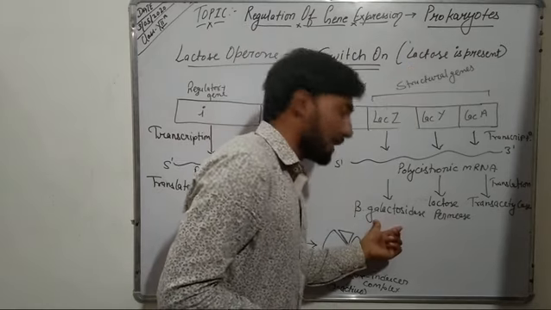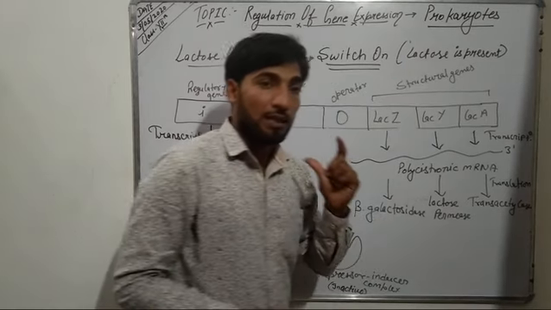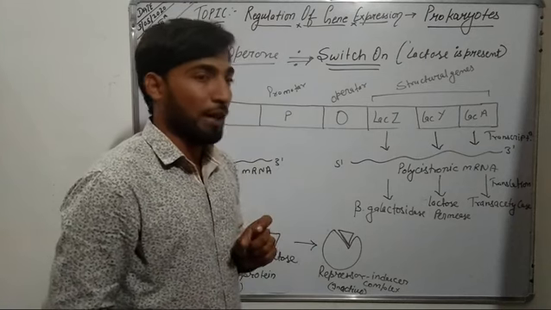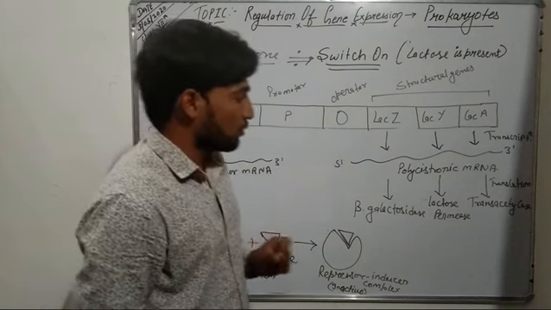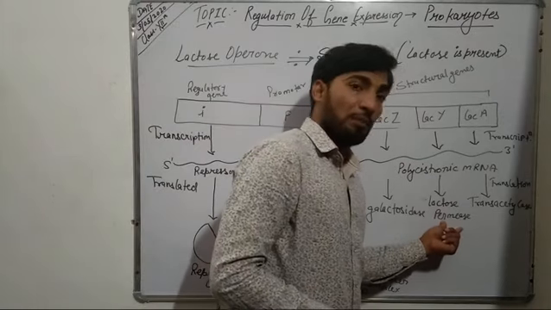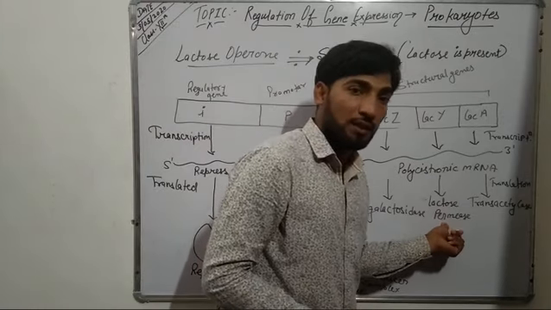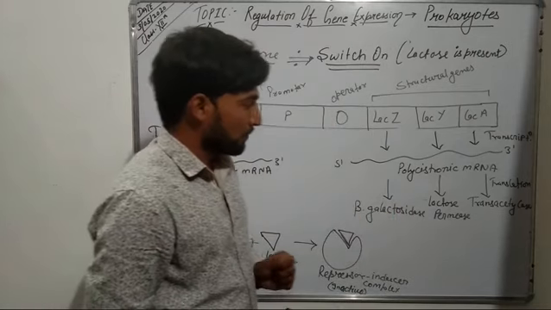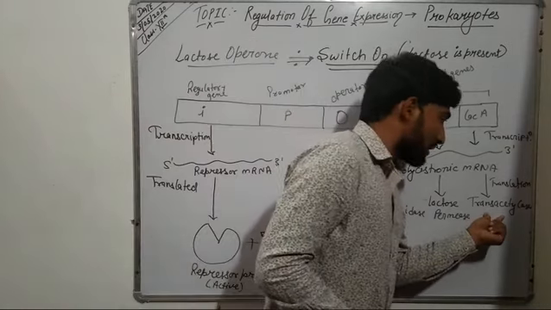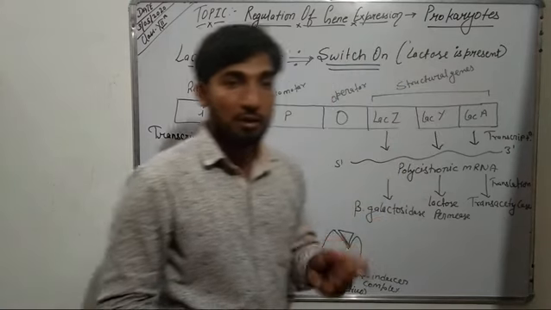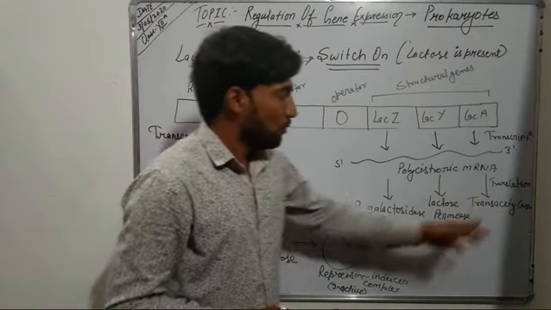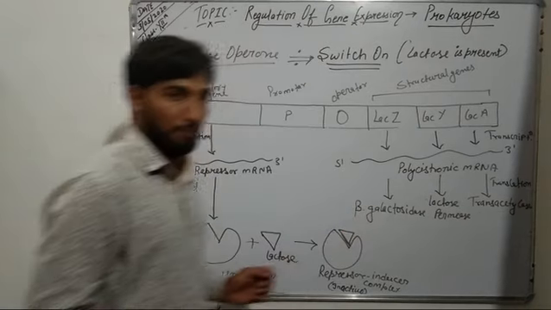So this beta galactosidase enzyme is responsible for the digestion or metabolism of lactose into glucose and galactose. This lactose permease enzyme increases the permeability of the cell for lactose, and this trans-acetylase enzyme transfers an acetyl group from acetyl coenzyme A to beta galactosidase.